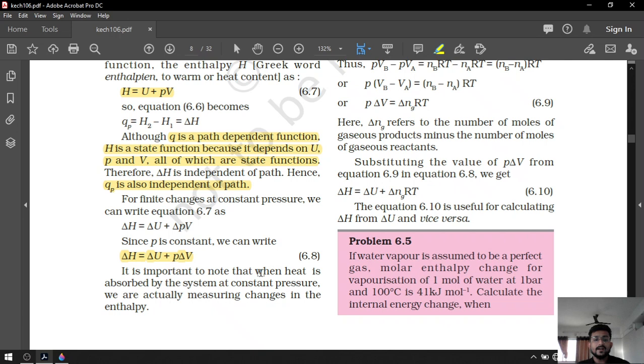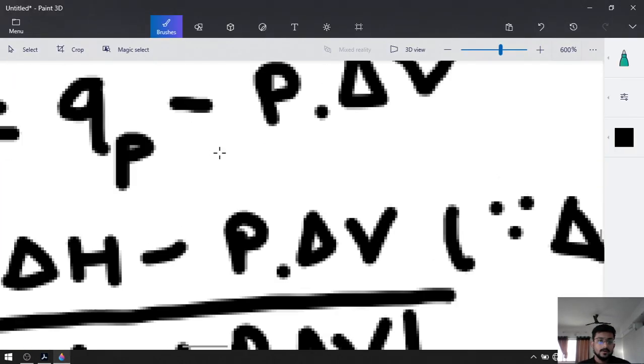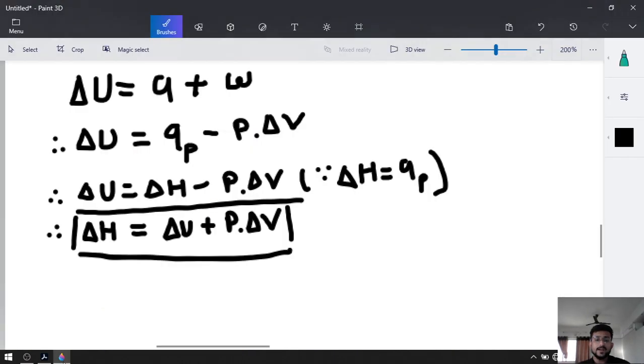It is important to note that when heat is absorbed by the system at constant pressure, we are actually measuring the change in enthalpy. So that was the definition of enthalpy. What is enthalpy? Heat absorbed by the system at constant pressure. So delta H is equal to QP and QV is equal to delta U. Delta H is negative for an exothermic reaction, which releases heat during the reaction, and delta H is positive for an endothermic reaction, which absorbs heat.